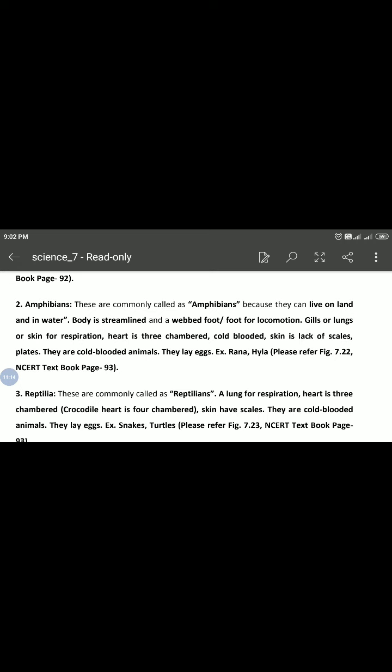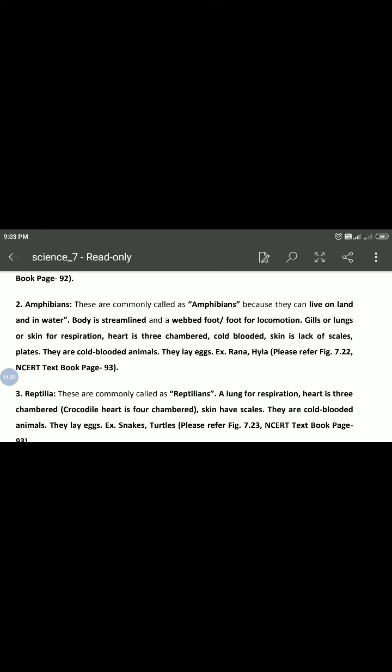Amphibian skin is used for respiration, means their skin is also working as a respiratory organ. Gills, lungs and skin, all are for the use of respiration.